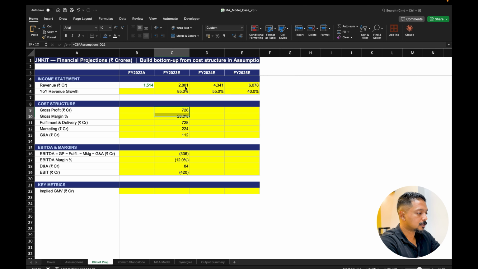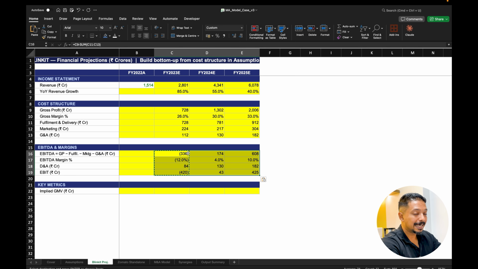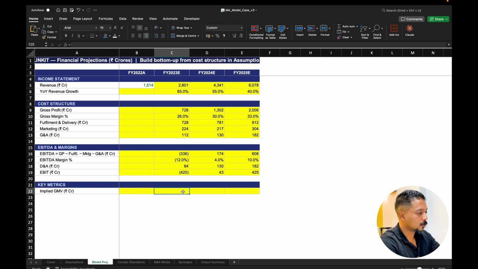Now, since I said we'll do it for one entire column first and then copy it across all the cells, we don't have to keep doing this again and again. While building any template, whether it is an M&A template or otherwise, we have to keep in mind that to save time, you should design the template in a way that helps you copy the formulas across cells. Now let's do the same calculation for Zomato.